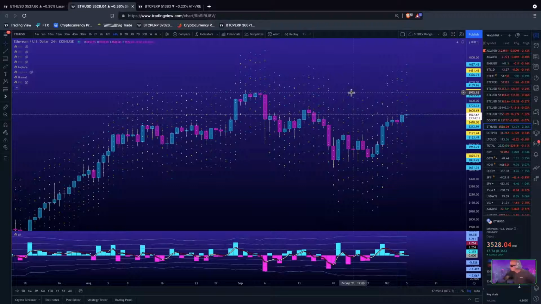So, 68.3% Laplace distribution range: top side 36.07, bottom side 34.69. 95.4% range: top side 39.23, bottom side 34.69. 99.7% Laplace distribution range: top side 44.31, bottom side 28.25.